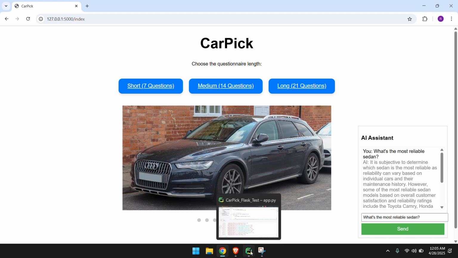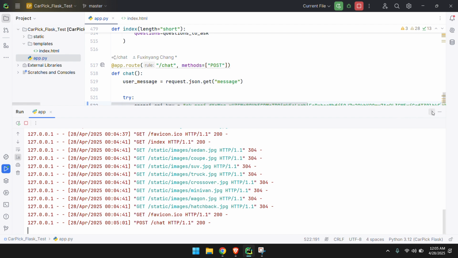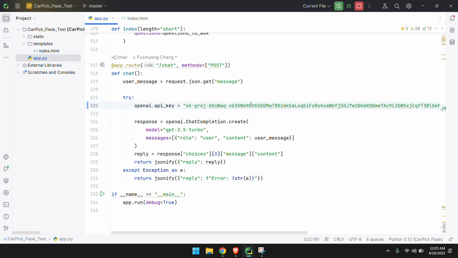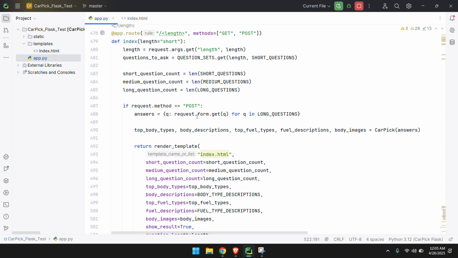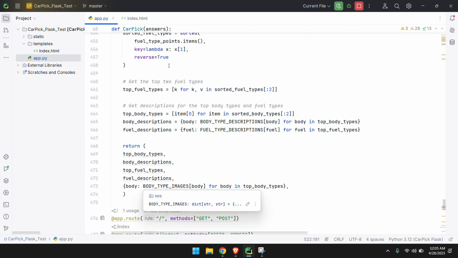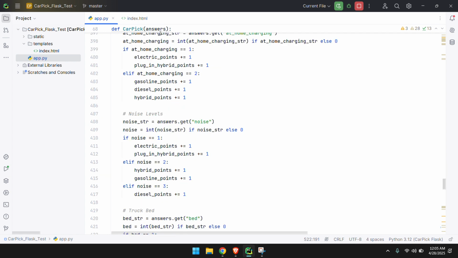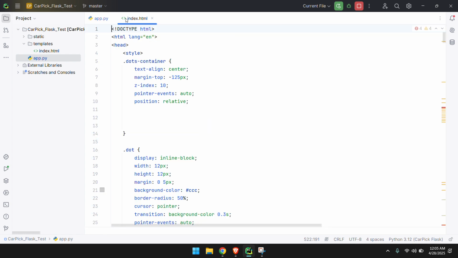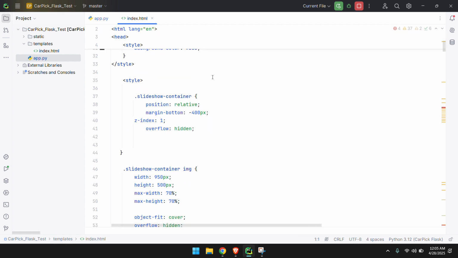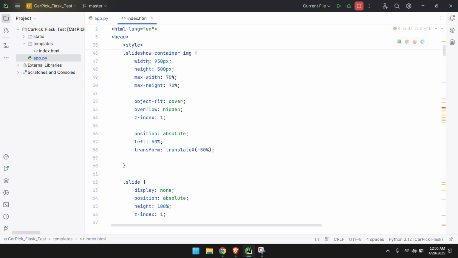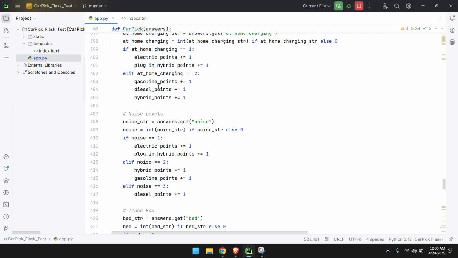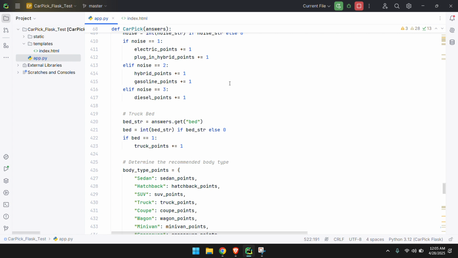And so for the future, we can just make the updates as we wish to the Python code and the HTML code. So more precise questions, and maybe update the point system or change the UI. We can just do it through here.